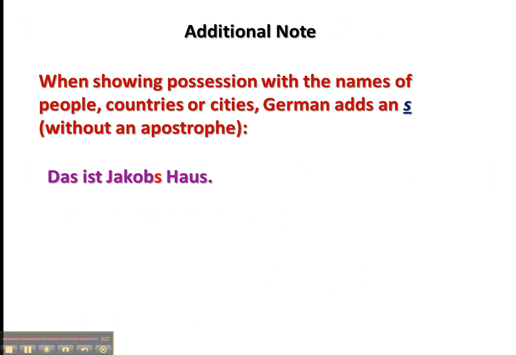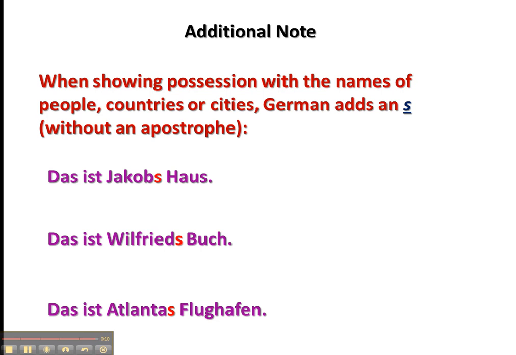When showing possession with the names of people, countries, or cities, German sometimes also adds an s without an apostrophe. This is possible. Das ist Jakobs Haus, das ist Wilfrieds Buch, oder das ist Atlantas Flughafen.